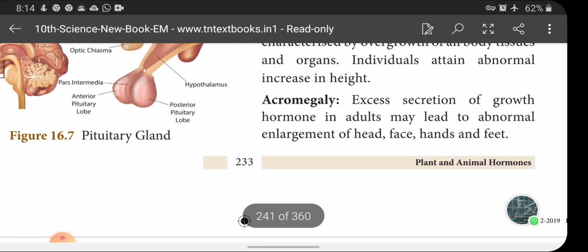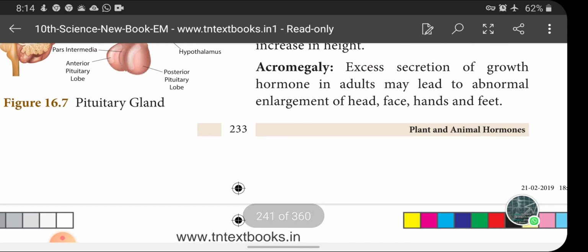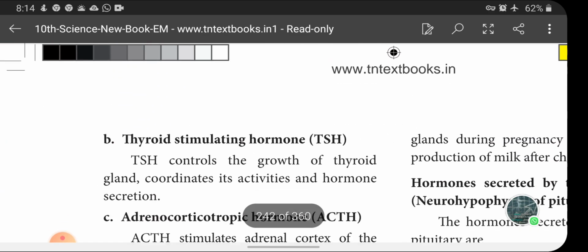Then the next one is acromegaly. Excess secretion of growth hormone in adults may lead to abnormal enlargement of the head, face, hands and feet. So this is due to excess secretion of growth hormone in adults.